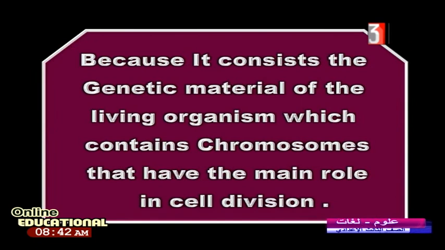Take care with this word, chromosomes. Chromosomes have the main role in cell division. When I ask you, what is the main role in cell division? Tell me, chromosomes. Where do we find the chromosomes? Inside the nucleus.